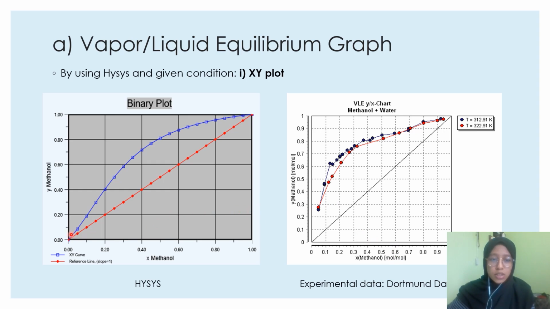Both graphs have the same pattern, although they have different temperatures. When X methanol increases, the Y methanol also increases, producing a curve until the mole fraction reaches 1. The curve for experimental data is not very smooth, and it might be caused by error during the experiment. In addition, it can be seen that Y methanol is higher than X methanol at equilibrium due to its chemical properties, which is more volatile than water.